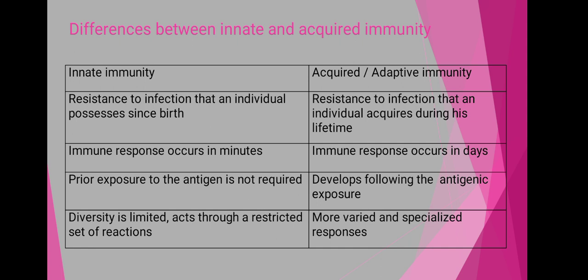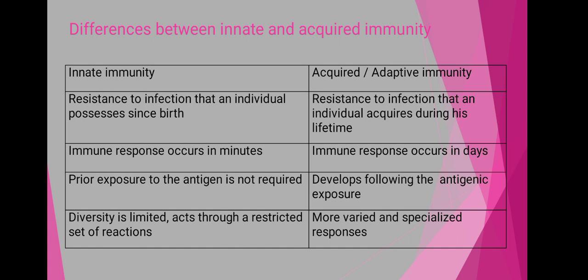The third difference is that in the case of innate immunity the prior exposure to the antigen is not required, meaning direct interaction of the immune system with the antigen is not required for the development of innate immunity. And within the acquired immunity, for the activation of these cells, that is the antibody producing cells or the T lymphocytes, they require interaction with the antigen.